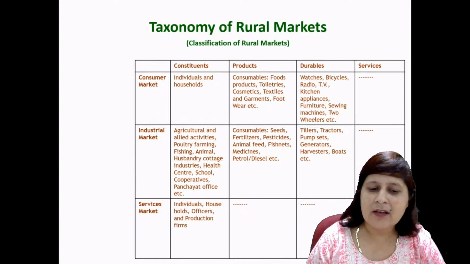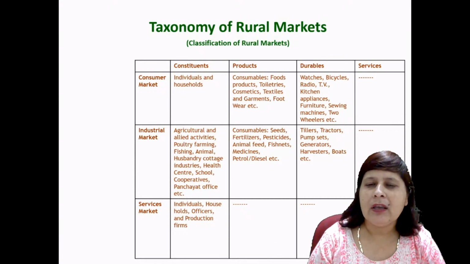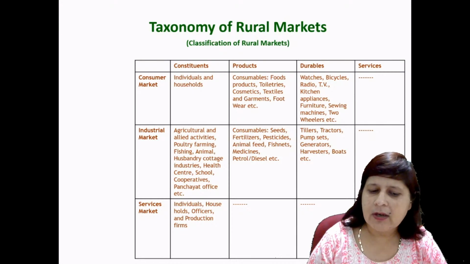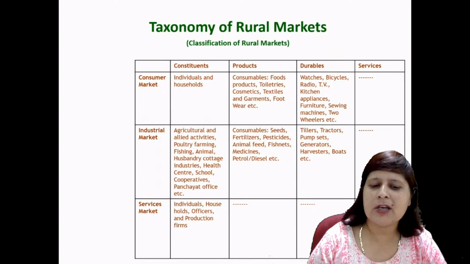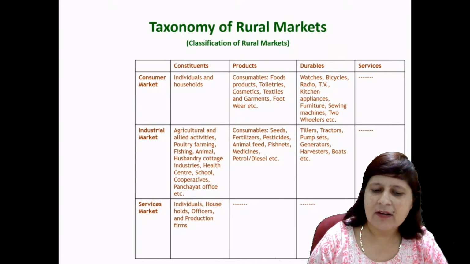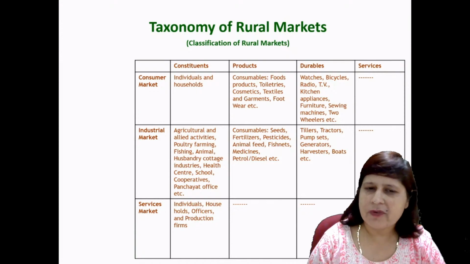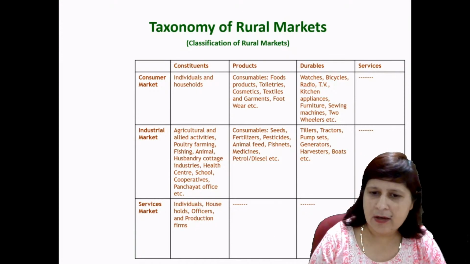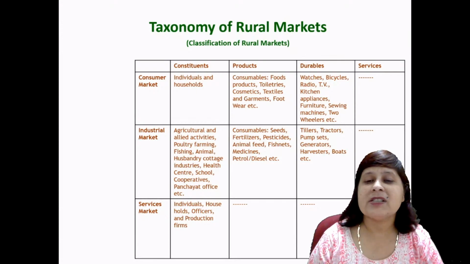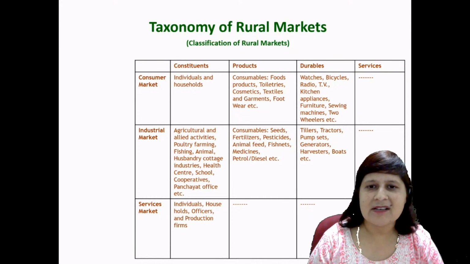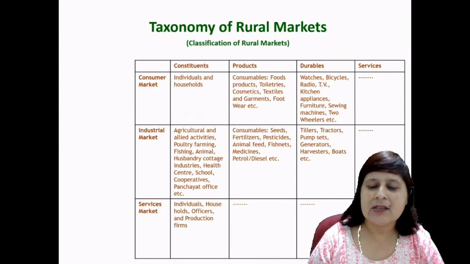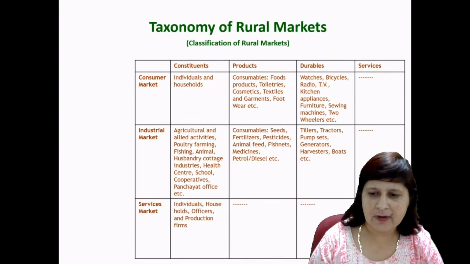That agriculture and allied activities, or the industry related to poultry farming, fishing, animal husbandry, cottage industry, health center, school, cooperatives, panchayat office, all constitute the industrial market. What type of product do they offer? They offer consumables like seeds, fertilizers, pesticides, animal feed, fish nets, medicines, petrol, diesel, etc.